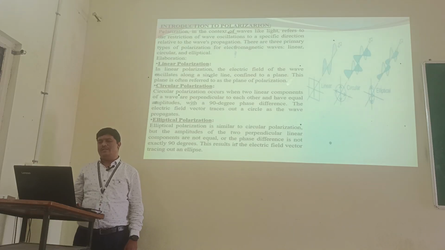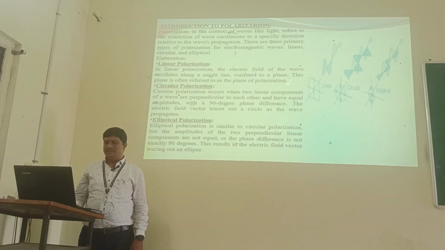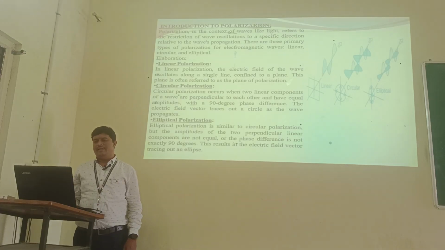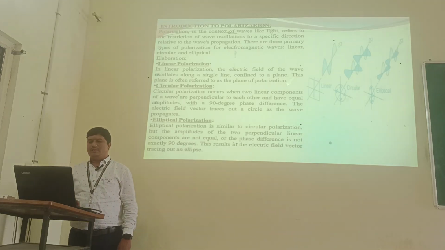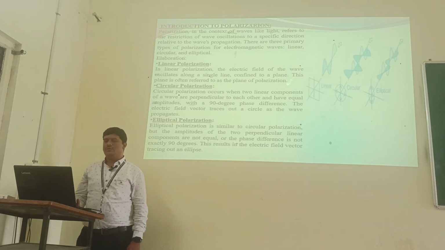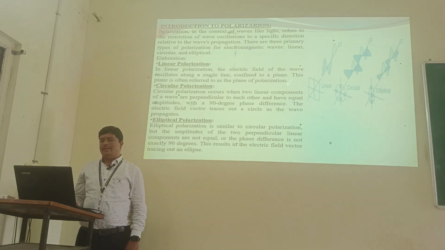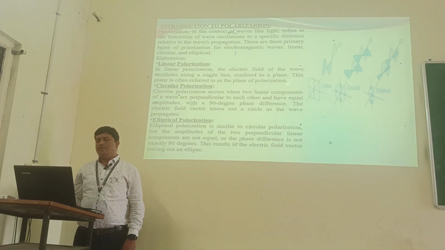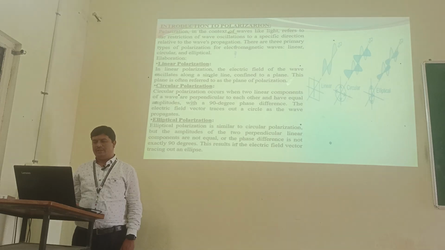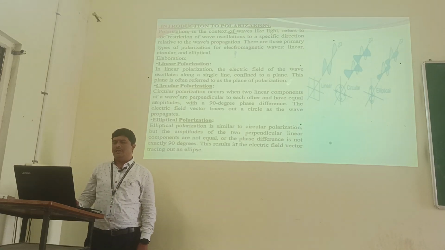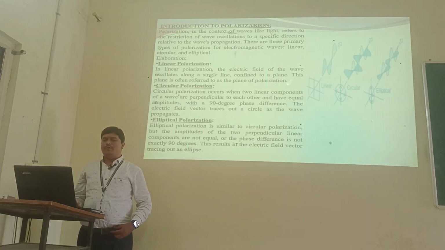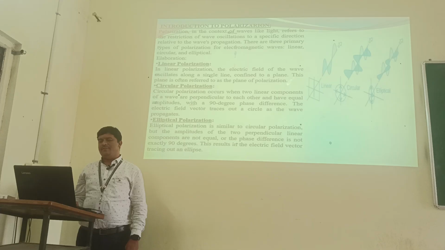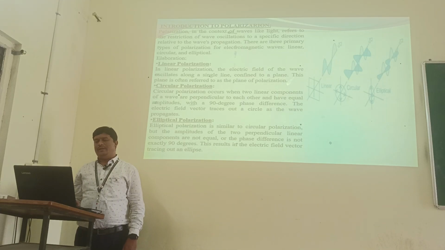Okay, next we have the introduction to polarization. The next subunit is polarization. Polarization in the context of waves like light refers to the restriction of wave oscillations to a specific direction related to the wave's propagation. There are three primary types of polarization for electromagnetic waves: linear, circular and elliptical. First, linear polarization. In linear polarization, the electric field of the wave oscillates along a single line confined to a plane.